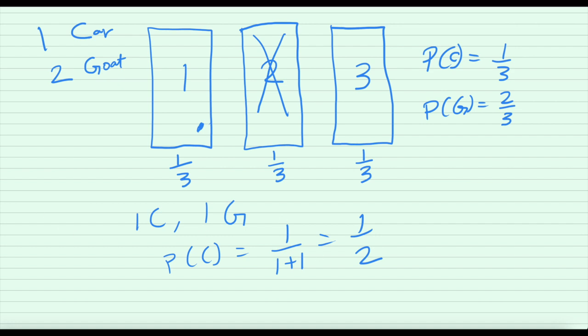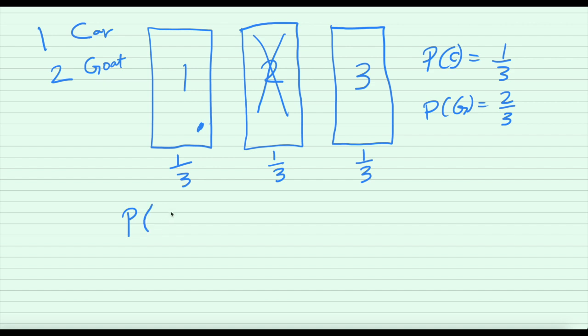Okay, so I'm just gonna erase this because I really like this diagram. Somehow it has come out pretty nicely. Okay, so now what is the probability that we get a car given that we switch? Well, I'm pretty sure I spelled it wrong, but given that we switch, well, there you go. I'm just going to move this out. Okay, so let's see what is the probability that we get a car given that we switch.